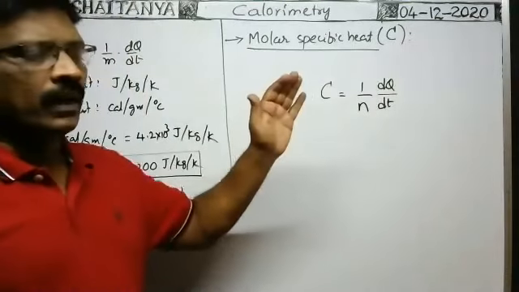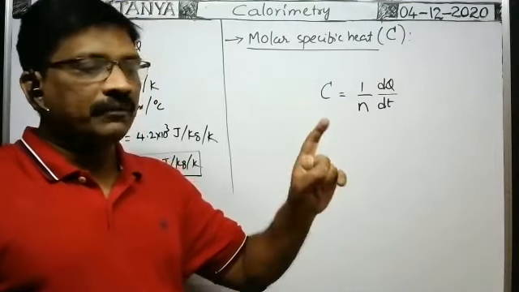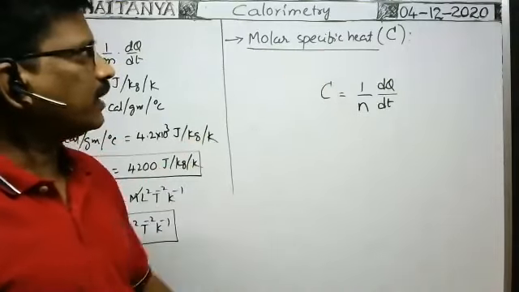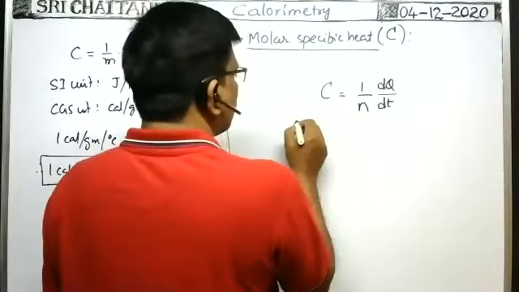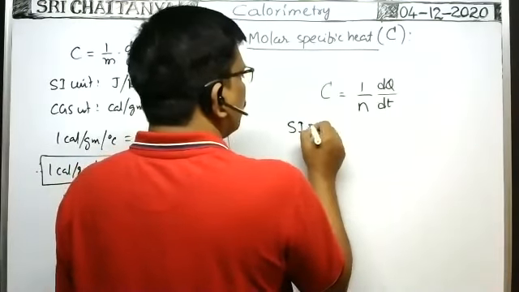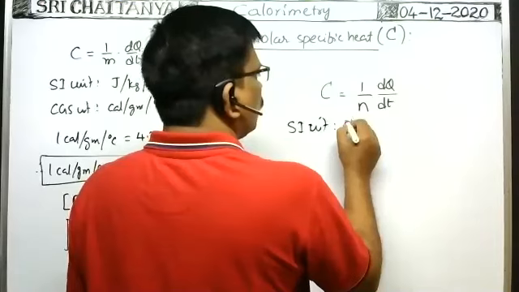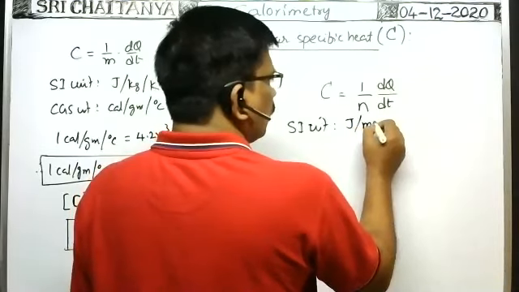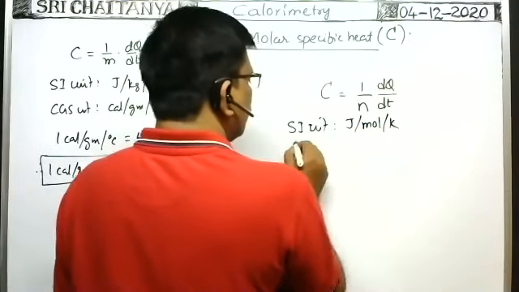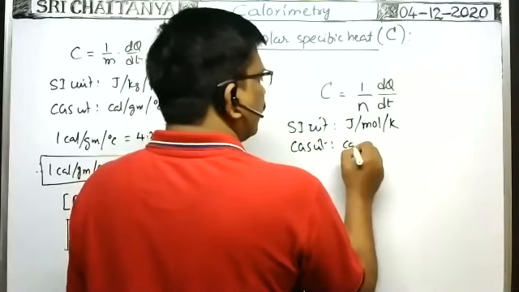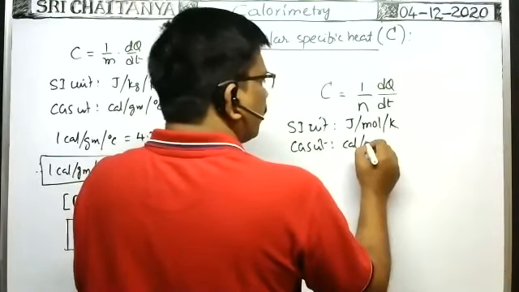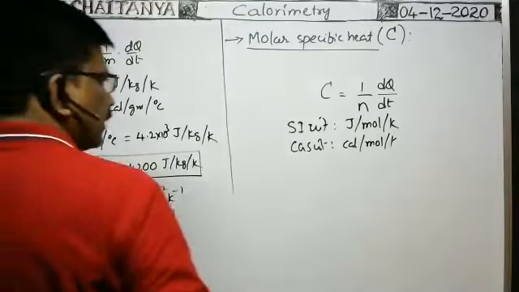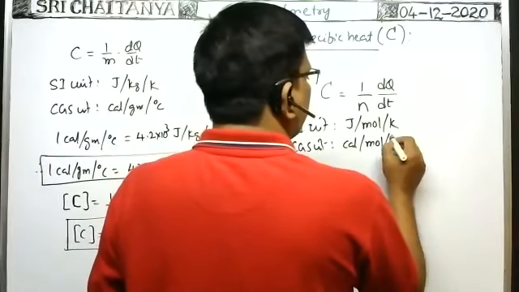So molar specific heat means the amount of heat required to raise the temperature of 1 mole of the gas by 1 degree Kelvin or 1 degree centigrade. Okay. So what is the SI unit? The SI unit is joule, the heat energy, per number of moles, that's why joule per mole per Kelvin. The CGS unit is calorie per mole per degree centigrade. Sometimes you will be given like this, per degree centigrade.